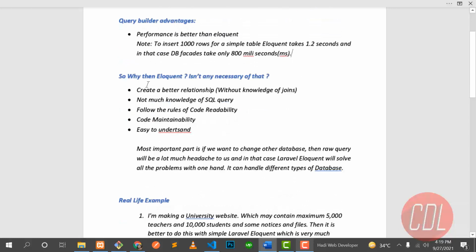So the question arises: why then is Eloquent necessary? Why do we not use Query Builder for everything? What is the reason why we use Eloquent? Why are we suggesting that Eloquent is the best?